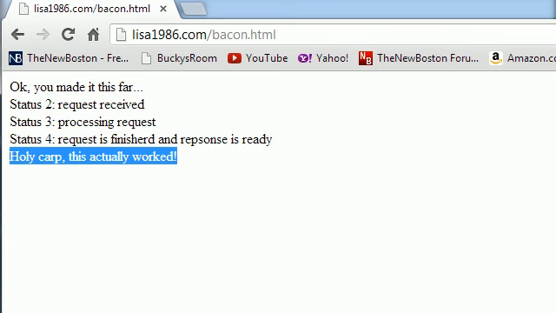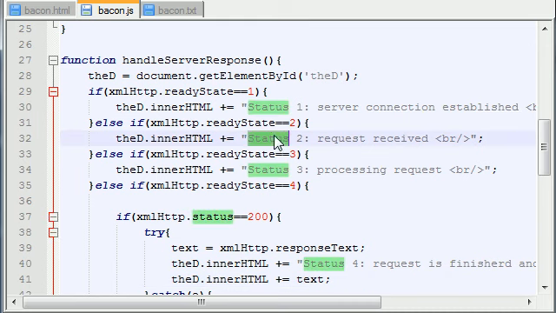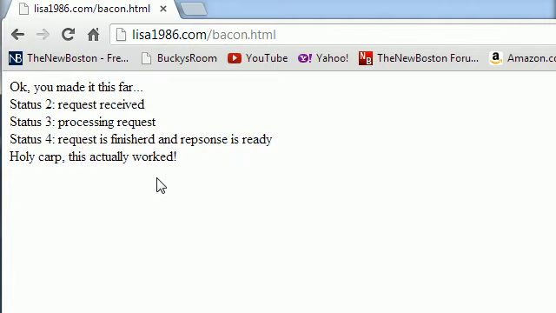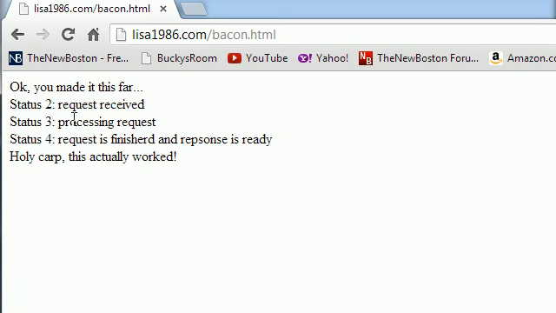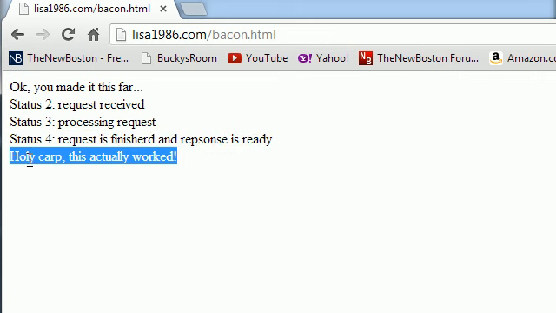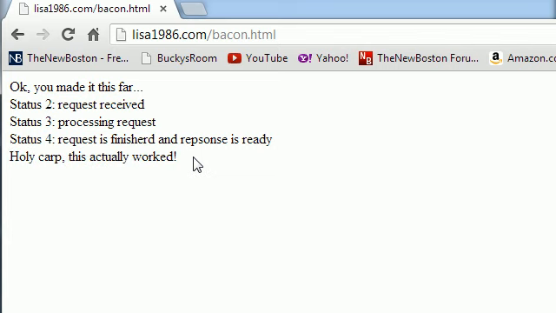Now, take note of the fact that even though we wrote code for status 1, 2, 3, and 4, since this is Google Chrome, whoever developed Google Chrome thought it was a good idea to ignore status 1. So some of you guys watching this tutorial and running this program may see status 1. Some of you guys may not see status 3 or something. But as long as you get this last part, holy crap, this actually worked, then your program works, even if it isn't exactly the same. So there you have it. Now hopefully you understand the little intricacies and why we build an AJAX program and why states are so important.